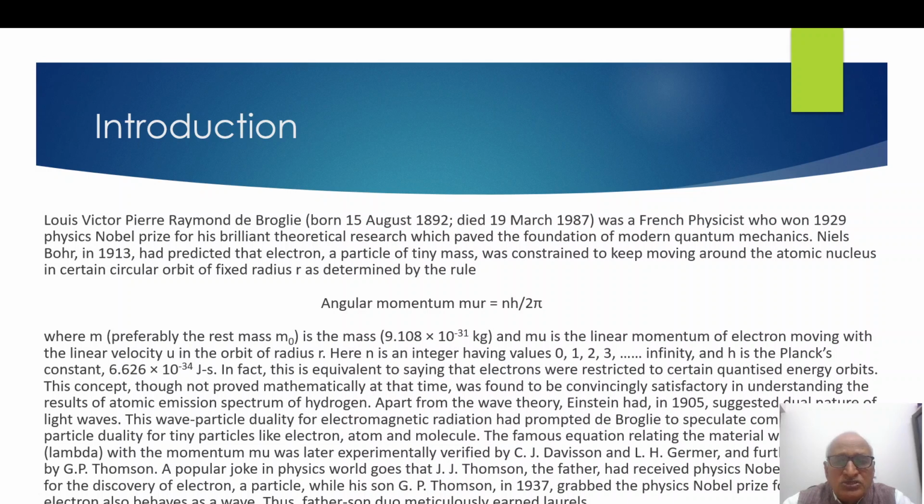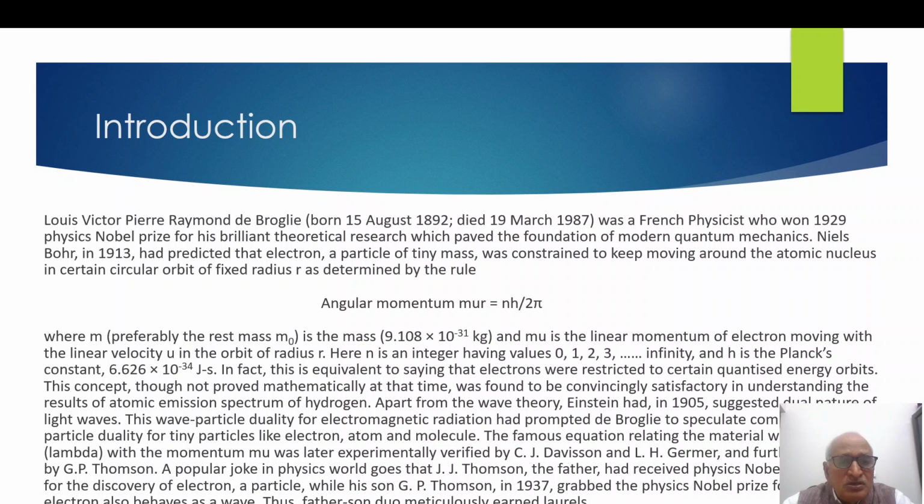The famous equation relating the matter wavelength L with the momentum mu was later experimentally verified by C.J. Davisson and L.H. Germer in 1927-28, and it was further extended by G.P. Thomson.